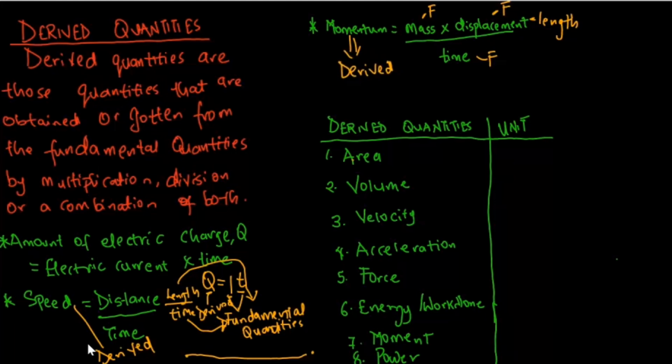So in essence, a combination of fundamental quantities, either by multiplication, by division, or a combination of both, is what will give us derived quantities. Now there are some derived quantities here, and we'll just play with them to know their unit.